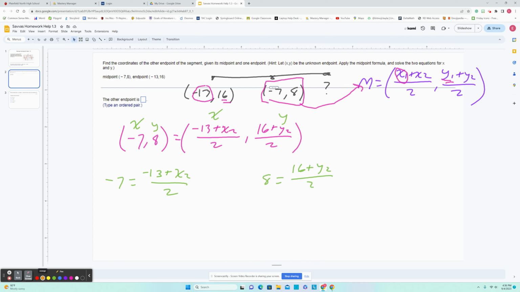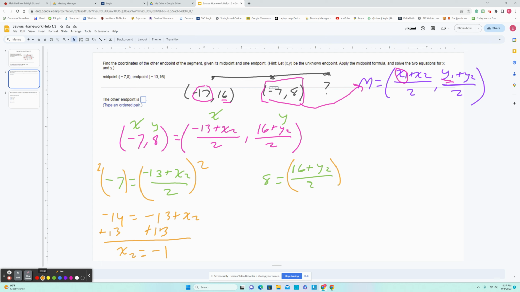And from here we just solve. So I'm going to put in both of those. So I have -14 equals -13 plus x sub 2. That's after multiplying both sides by 2. And I add 13 to both sides. So I'm getting the x value of that second point is -1.